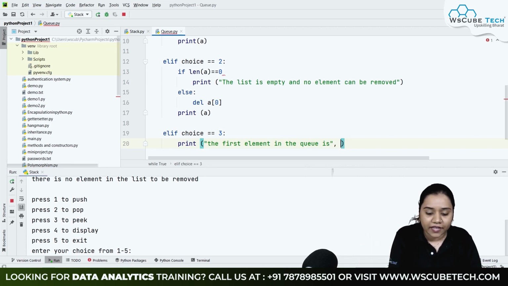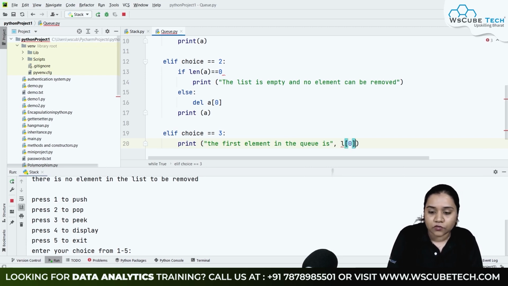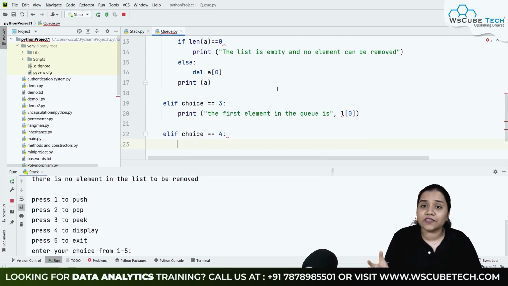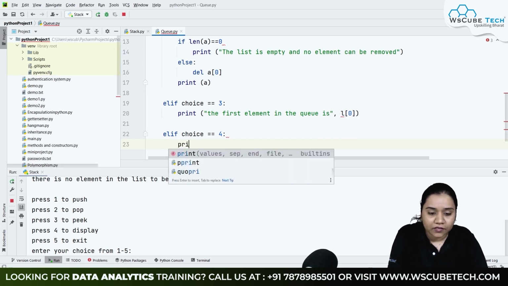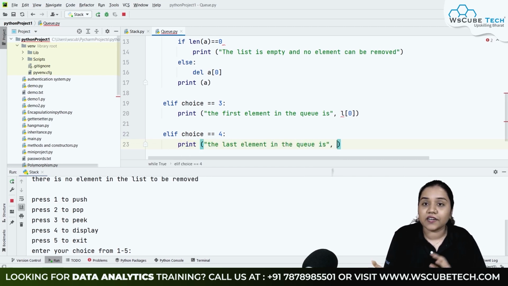So we will be writing L, and whatever element is there on our index number 0, that will get printed over here. Lastly, elif choice is equals to 4. So choice is equals to 4 means it will help us to display what is the last element inside our list. So we will be printing print the last element in the queue is, So this thing we have already done in our stack method, that how to fetch a last element.